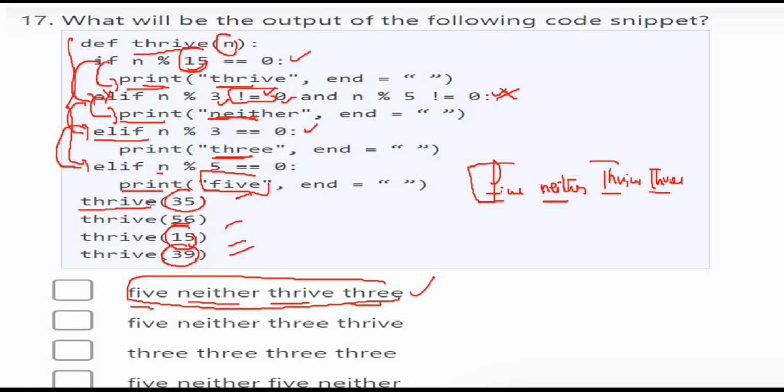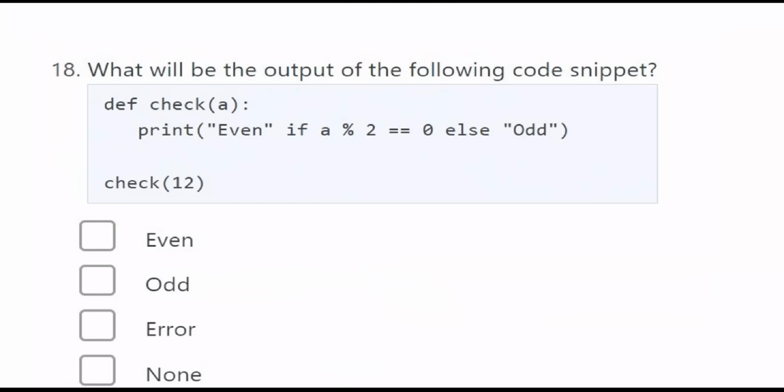Here he simply used multiple if-else conditions. Next, this is a very simple question. Here you are checking whether the number is even or not by using a ternary operator. You have defined a function called check, and you are passing 12. Here the value of a will be 12. You want to print even if a modulo 2 is equal to 0. That means if you divide 12 by 2 and the remainder is 0, then print this. If the remainder is not equal to 0, then print odd.